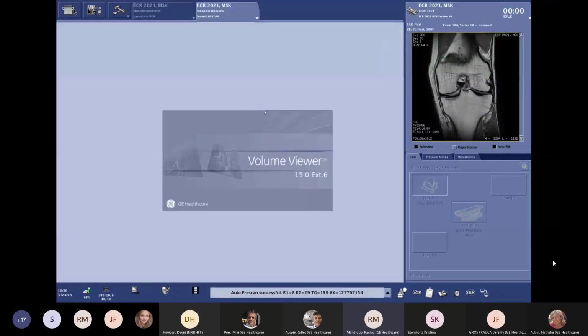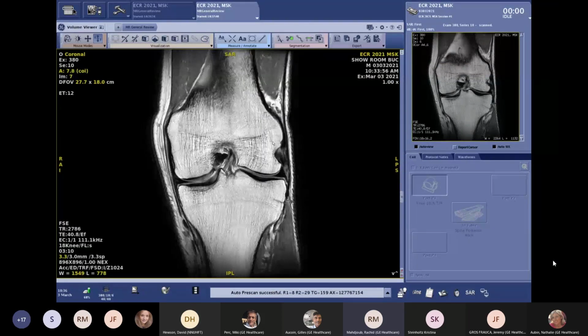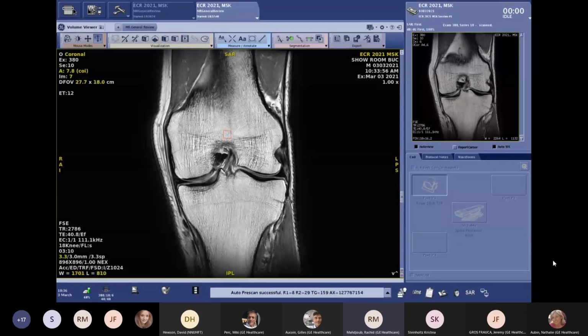We can use as well PROPELLER, but in this case, we use FSE. And of course, the phase and the frequency matrix have the same size, and this is what we can produce in terms of pixel size. This is a square pixel size, not a rectangular one.